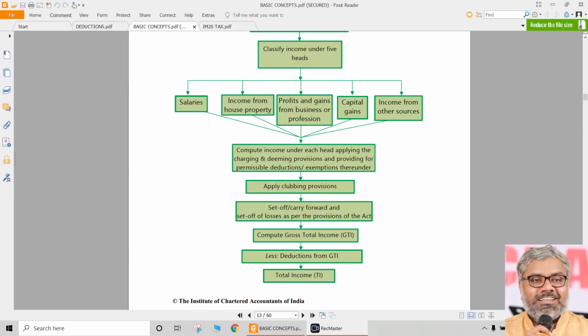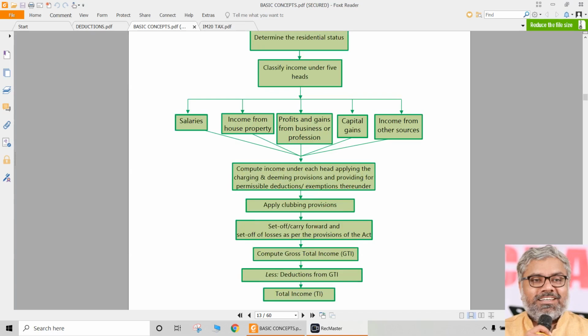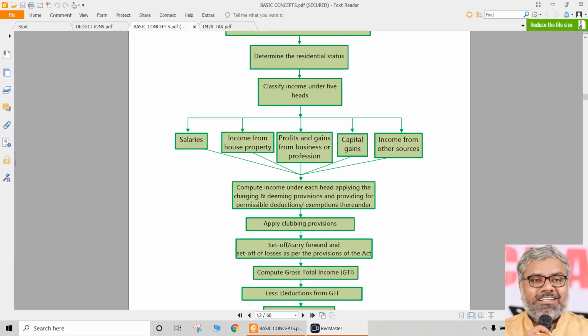After aggregating all those incomes from different heads, we need to apply clubbing provisions, and we need to also apply set off and carry forward provisions, if any applicable. Then what we get is called gross total income. From that, deductions under Chapter 6A will be available. If we give those deductions, what we get is called total income. This is the overall process of the computation of total income of any SSE.